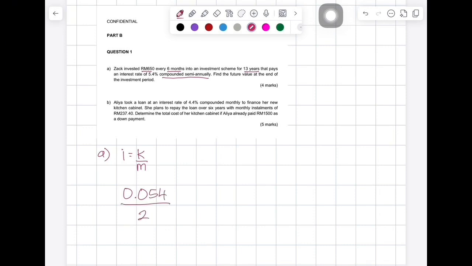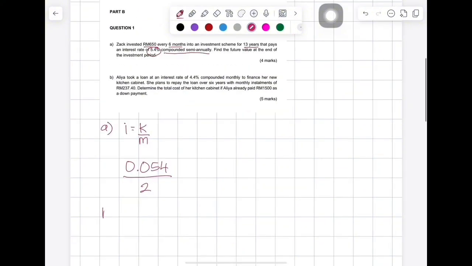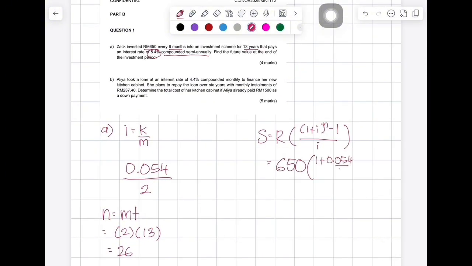The interest rate is 5.4% per year. Semi-annually means twice a year, so we use 2. N is the total number of times the interest is compounded, so we multiply M and T. So we use the future value formula, S equals R times (1 plus I) to the power of N minus 1, divided by I. After putting all the values into the formula and calculating, the final answer is RM 24,052 and 08 cents.